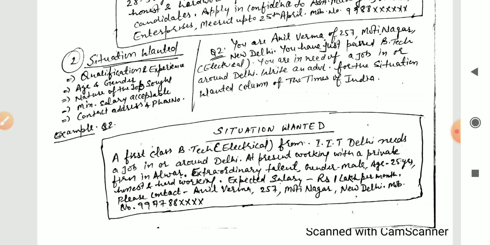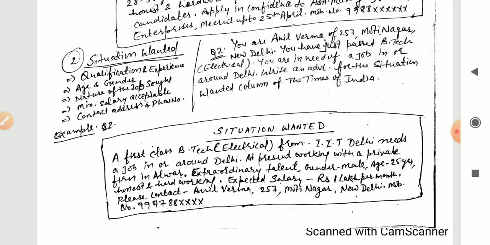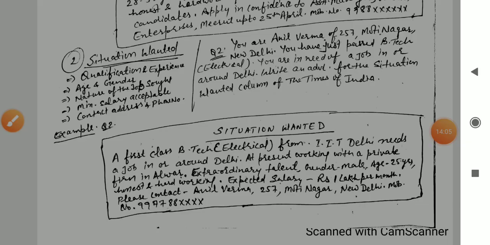You will go, so you can only say please contact, no need to write even me, I, you, these types of things. So pronouns should not be used, and even the subject as a noun should also not be used. That is, it should be written totally in third person, and even third person should not be used. It means only phrases like a first class BTech. So we are not writing he or she, like that. These words, pronouns, should be avoided completely. After that, that is address and phone number. So this is the example of situation wanted. So we will continue in the next lecture.